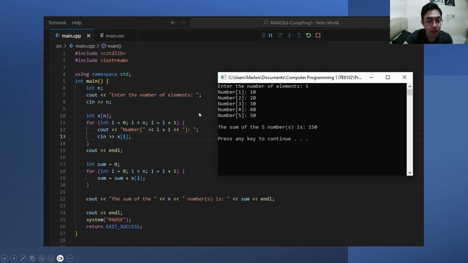Here is a program that adds the given numbers of the user. The user will choose how many numbers they will enter. We use int main to start, or what we call our entry point. For the next 3 lines, we need to ask the user how many numbers he will enter. We use integer to store the numbers to allow flexibility. Next line, we declare an array of integers wherein the length is equal to the number defined by the user.